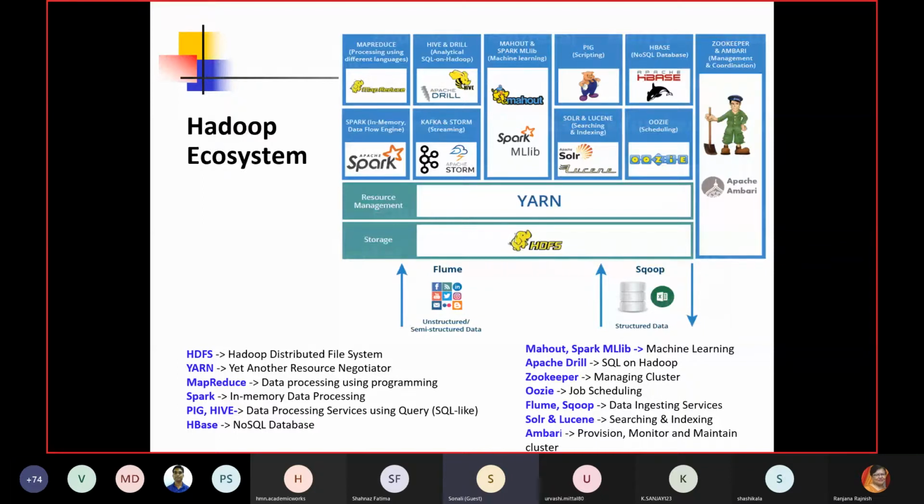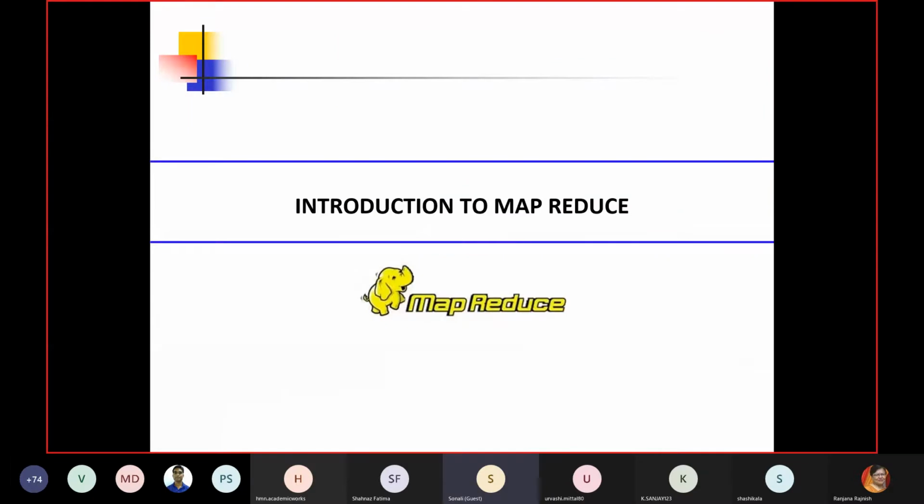And then we have Ambari. Ambari is again for maintaining the clusters. So basically these are the things. Other than this, we will be using Kibana, Elasticsearch, and Logstash. They are basically for visualization purposes. So these are the things which I am highlighting today for your understanding.